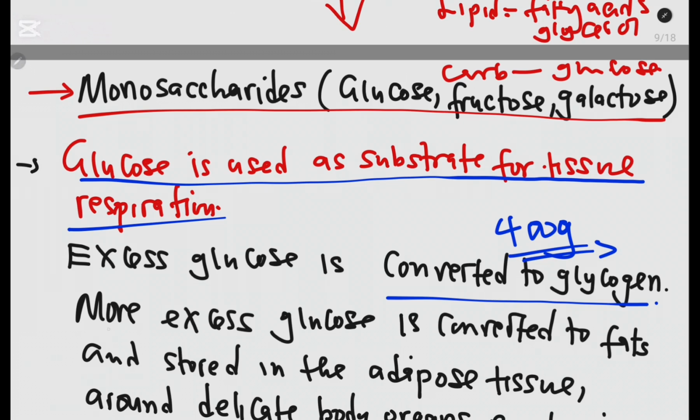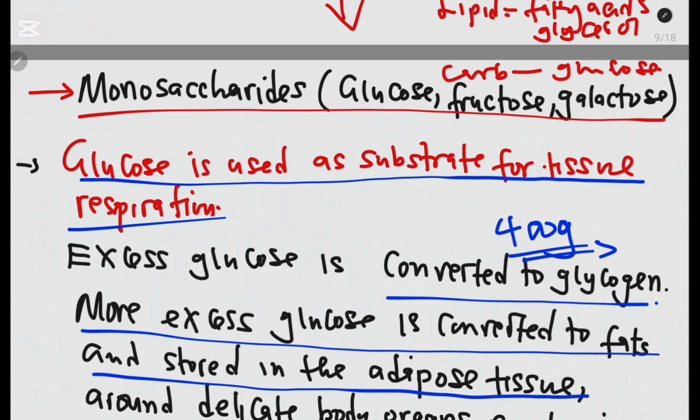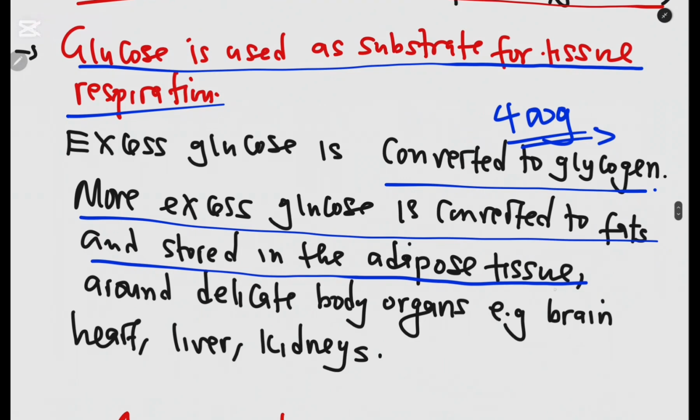More excess glucose is converted to fats and stored around delicate organs. Delicate organs, we are looking at the brain, the heart, the liver, and the kidney. But it can also be stored under the skin, which is called the adipose tissue.